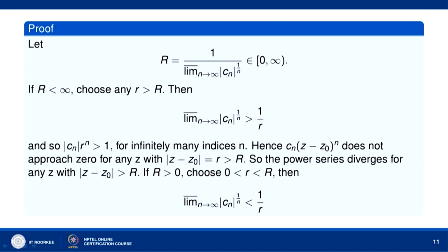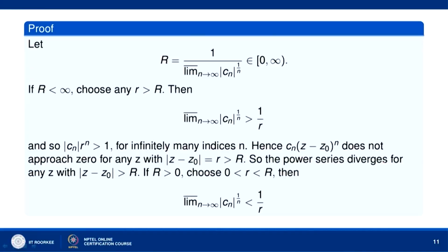Hence, Cn times mod of z minus z naught to the power n does not approach 0. This is the nth term of the series. The nth term of the power series does not approach 0 for any z with mod of z minus z naught equal to r greater than capital R, because if the series is convergent, then the nth term must go to 0. Here mod of Cn r to the power n is greater than 1 for infinitely many indices n. Therefore, Cn mod of z minus z naught to the power n does not approach 0 for any z with mod of z minus z naught equal to r, where r is greater than capital R. So, the power series diverges for any z with mod of z minus z naught greater than capital R.